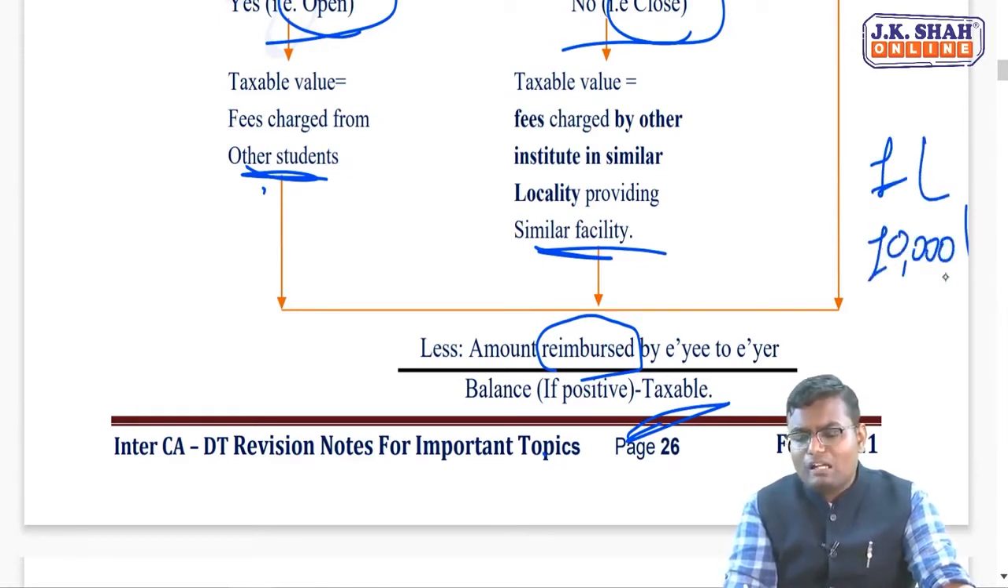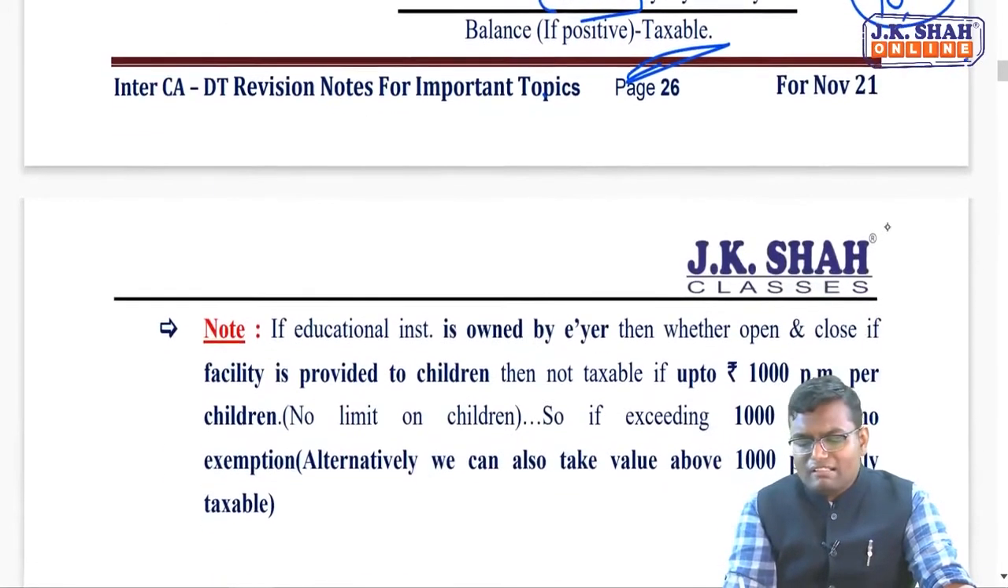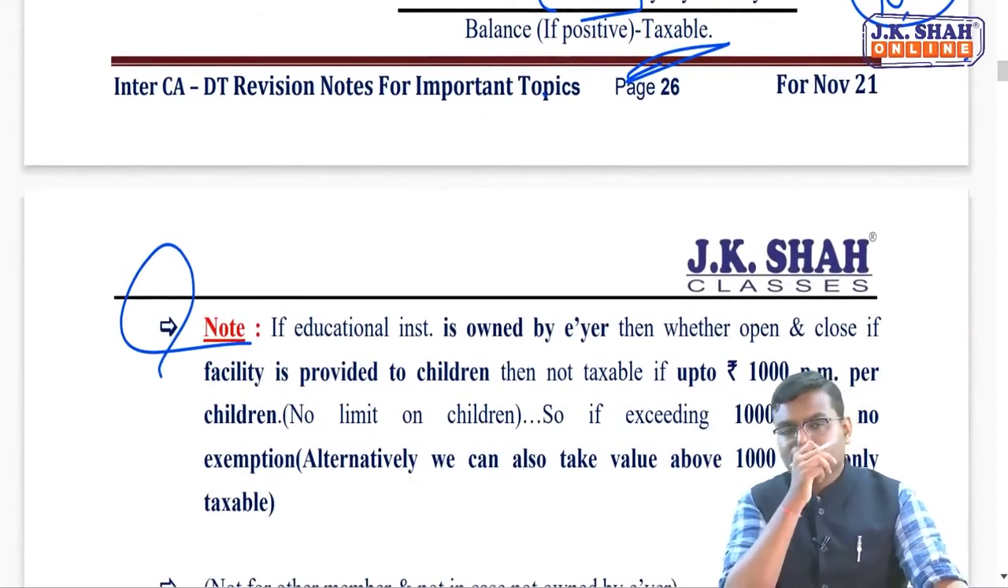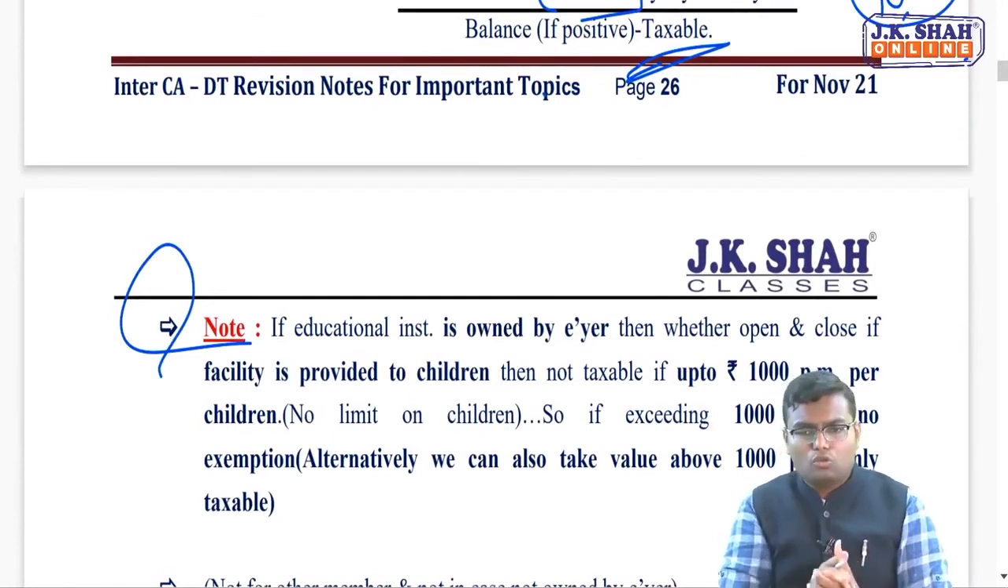So how much discount they have given to the employee? 90,000. So how much perquisite should be taxable? 90,000. Simple. But there is a small provision over here. If the school is owned by the employer, then whether it is open or closed, and if employees' children are going to that school, then find out what is the taxable value.